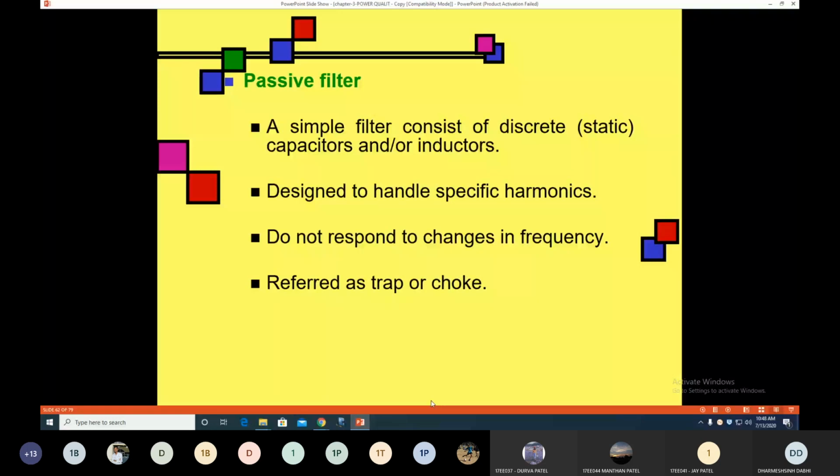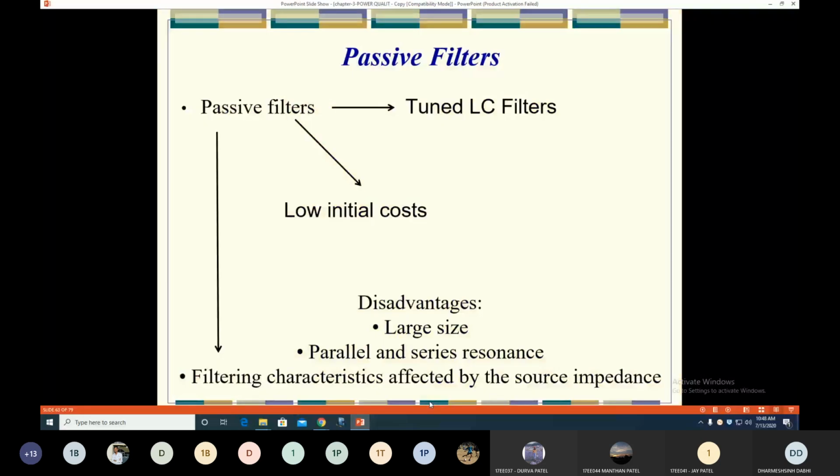So it is ineffective for harmonic change due to load changes, because as we know, as load changes for different inductive loads, harmonics also change. So they do not provide protection for the dynamic change in the frequency. This is a drawback of the passive filter, that it does not provide protection against all the harmonics.